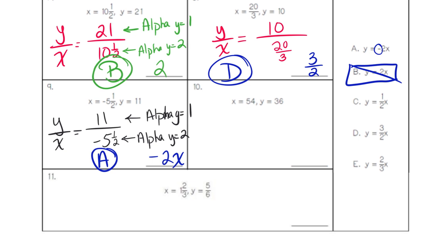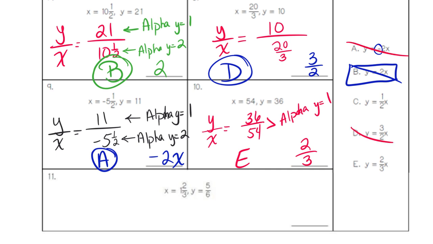All right, how do I do the next one? Put 36 over... Okay, so first I've got to do y over x, because that way I know which one's which. So 36 over 54. Oh, that one's a simple one. All I have to do is just alpha y equals 1 only. And I'm hearing 2 over 3, which is which one? E.